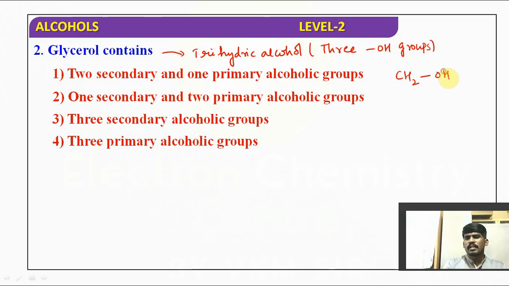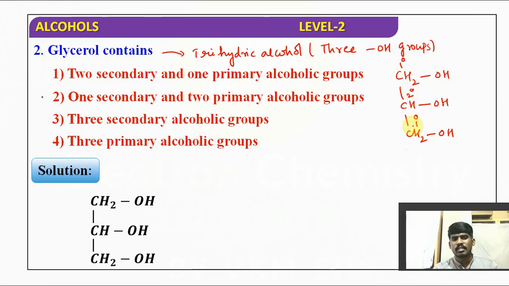If you observe the structure of glycerol, it has a primary alcoholic group, a secondary alcoholic group, and another primary alcoholic group. So how many primary alcohol groups are there? 2 primary alcoholic groups and 1 secondary alcoholic group. Accordingly you can pick out the answer. So answer 2, or option B, is the correct answer: 1 secondary and 2 primary alcoholic groups. Okay.